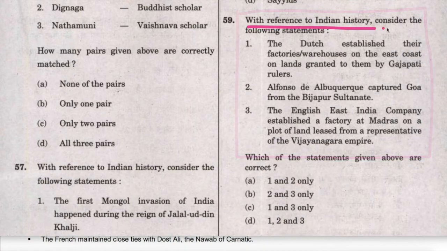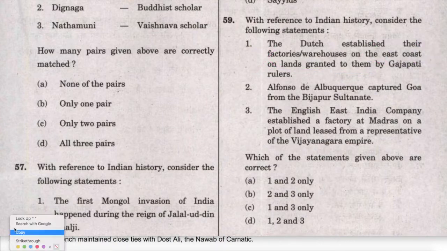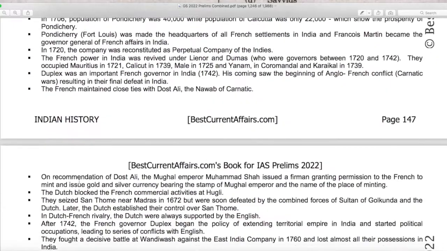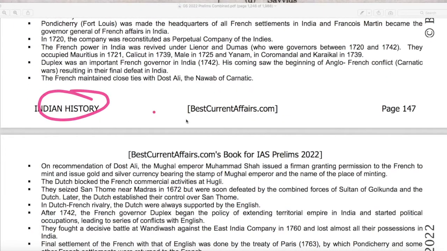With reference to Indian history, consider the following statements. First statement is that the Dutch established their factories on east coast on the lands granted to them. This statement is wrong. This is our Indian history book for IAS Prelims 2022, page number 147.